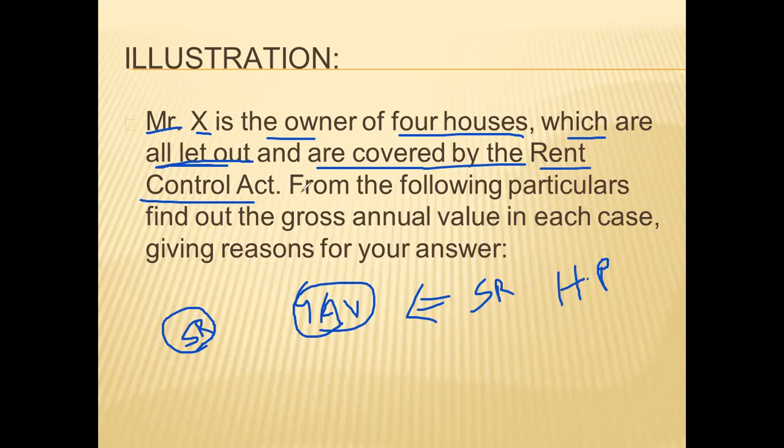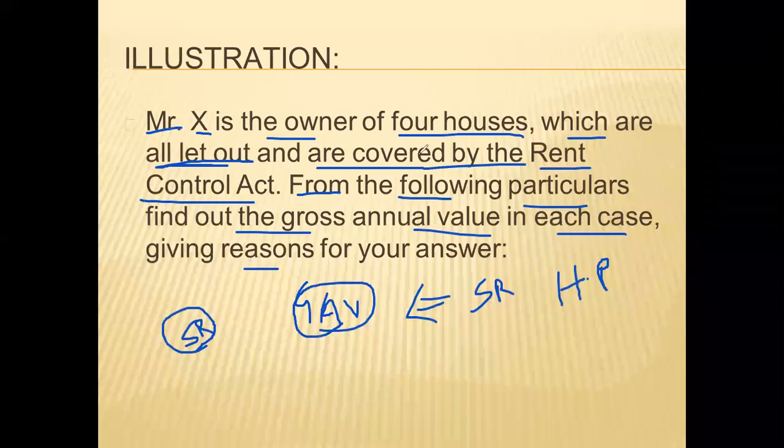But from an examination point of view, no need to worry about it, because in the question it will be clearly mentioned whether standard rent is there or not. From the following particulars, find out the gross annual value in each case. So Mr. X has 4 houses, all are let out, and they are covered by the Rent Control Act.